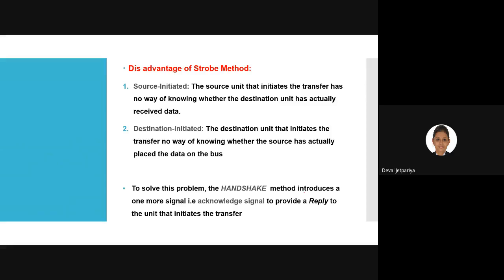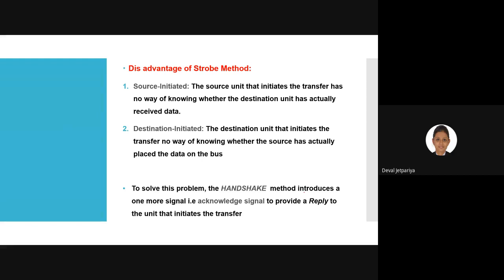So what is the major advantage of the handshake method? It will provide an acknowledgement signal towards the source as well as the destination as per the requirement, right? Whenever you want to start a transfer, you will get some acknowledgement, as well as whenever you want to receive something, you will get an acknowledgement signal. So that is why handshake is better.